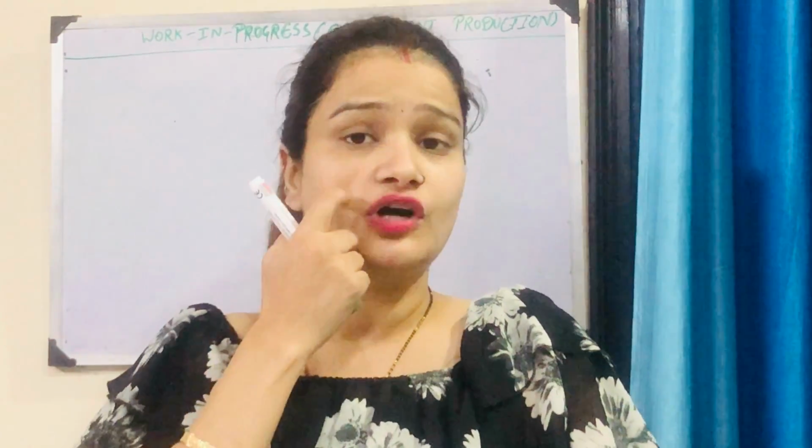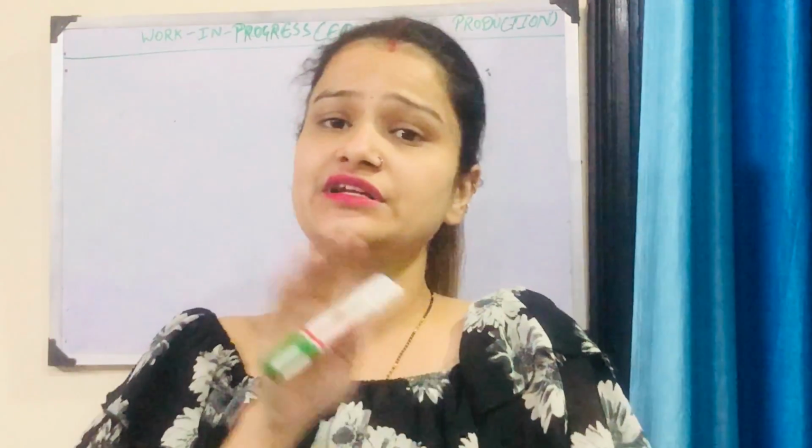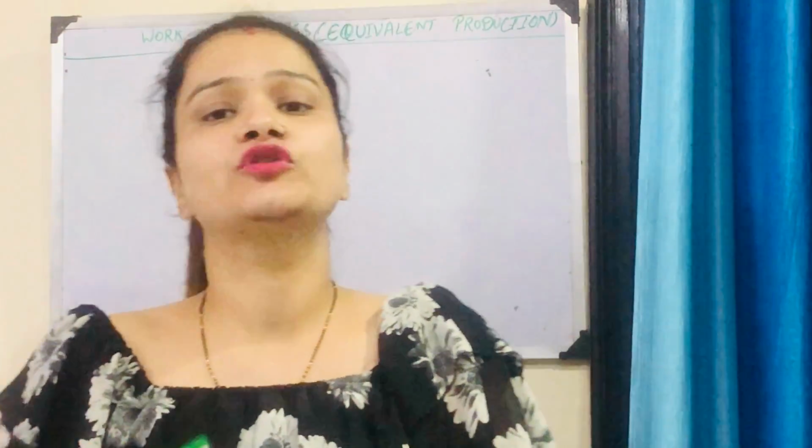Abnormal gain units are represented by the good finished production. It is therefore always taken as 100%. It means if the degree of completion of abnormal loss is given, then we would take the completed units as that percentage. If it is not given, we would take it as 100%. In abnormal gain also we would take it as 100%, and abnormal gain is deducted to obtain the equivalent production.